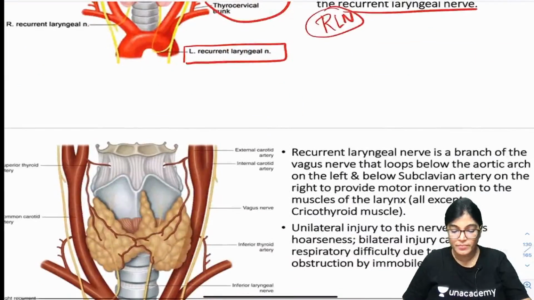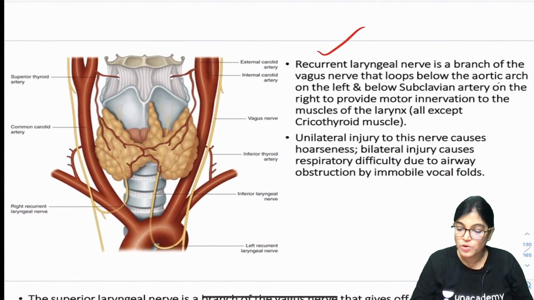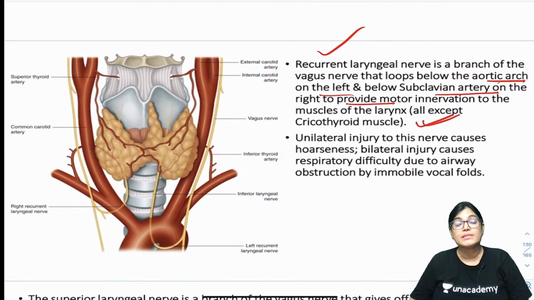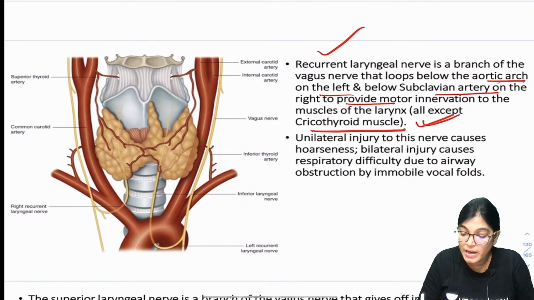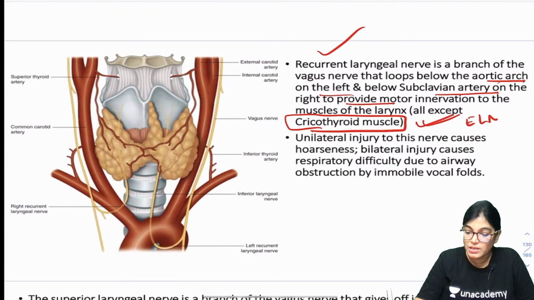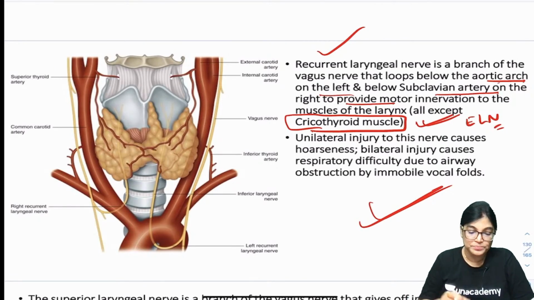So, see here. Recurrent laryngeal nerve, a branch of vagus, loops around the aortic arch on left hand side and subclavian artery on the right hand side, and it is giving innervation to all the muscles of the larynx except cricothyroid. Cricothyroid muscle is getting innervation from external laryngeal nerve. So, when there is unilateral injury to the recurrent laryngeal nerve, the patient will have hoarseness of voice, respiratory difficulty and airway obstruction.